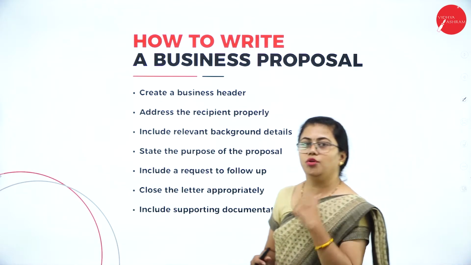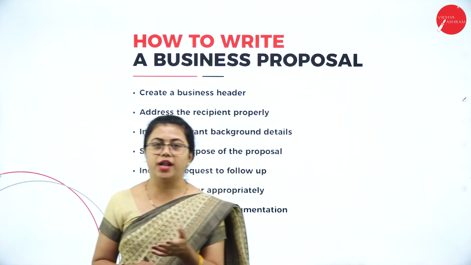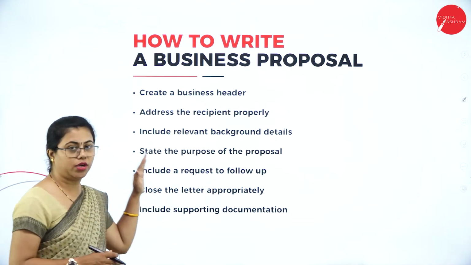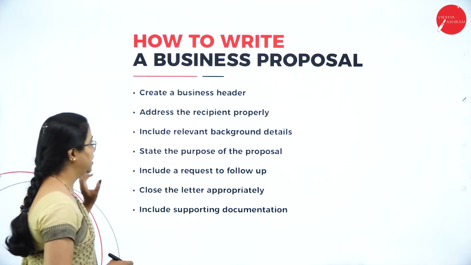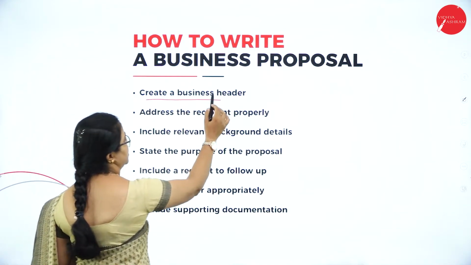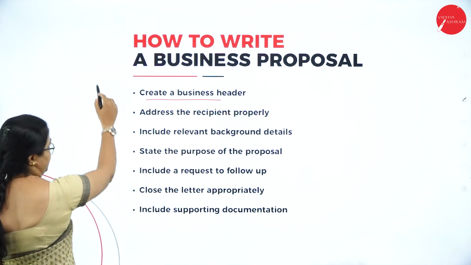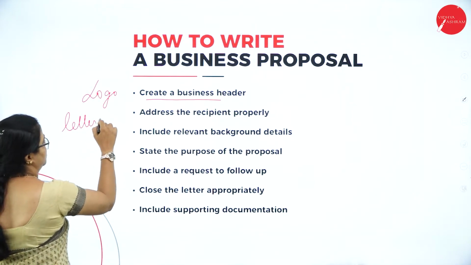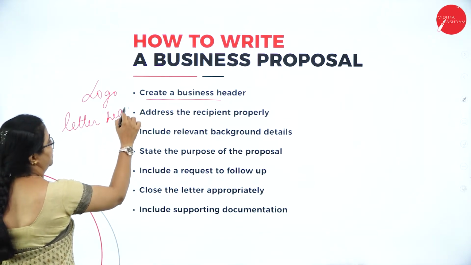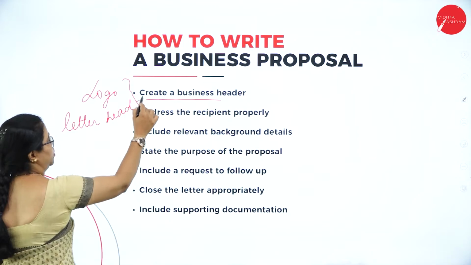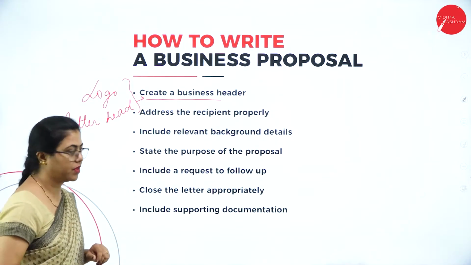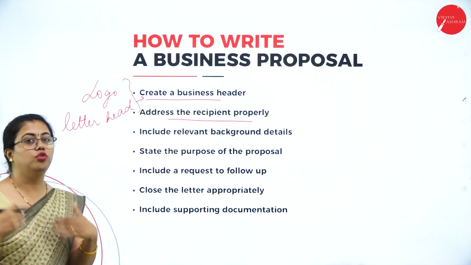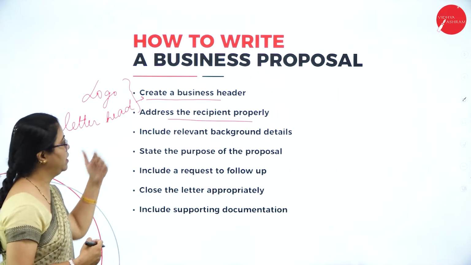Okay, then how do you write a business proposal? Before writing a quotation, you need to write a business proposal, right? How do you write it? What are the contents that should be there? Here, you need to write a business header first. The business header will contain a logo, then a letterhead also. You ought to have a letterhead in order to show that you are professional. Then the address of the recipient should be there. To whom you are writing, that address will be here.